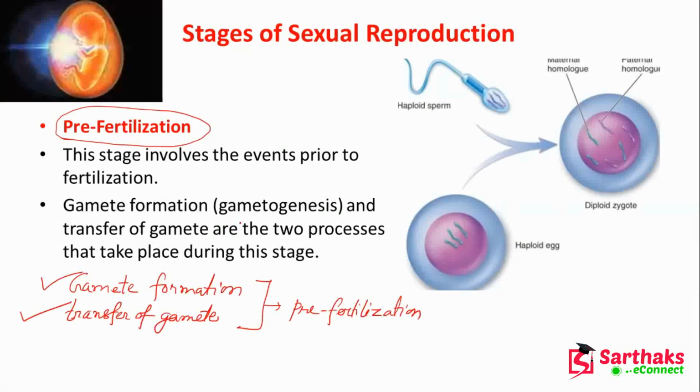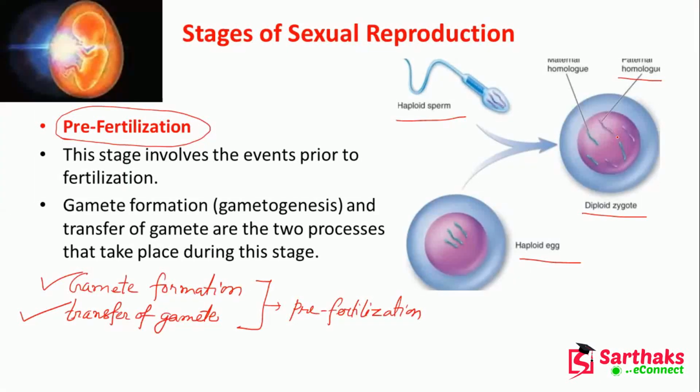So here in the last slide, whatever we have said, the haploid sperm will fuse with that haploid egg, then a diploid zygote will be formed. And here you can see that there will be some similarity, that is the maternal and paternal. Maternal means from the mother, paternal means from the father. So maternal homologs and paternal homologs are there. Here you can see half of the maternal homologs and half of the paternal homologs inside the diploid zygote.